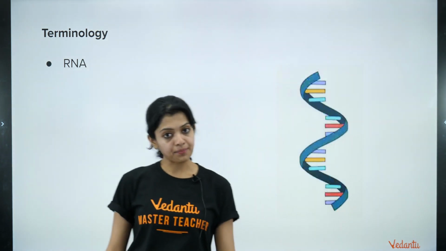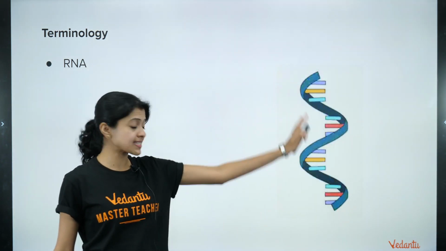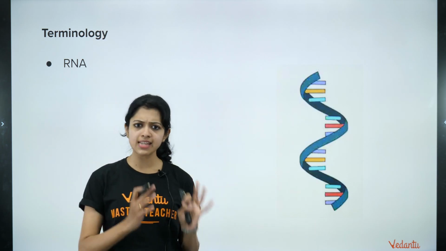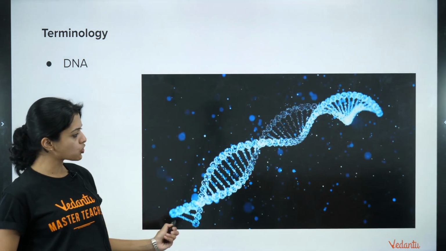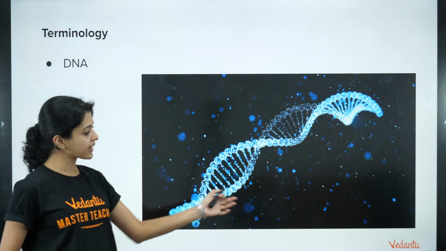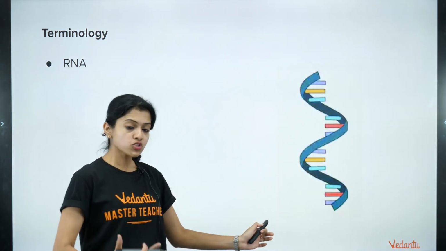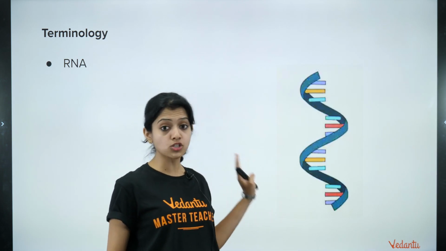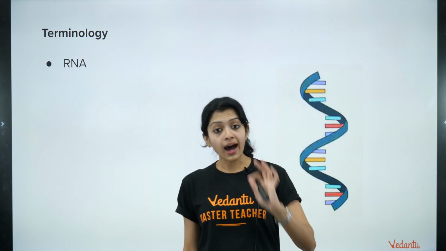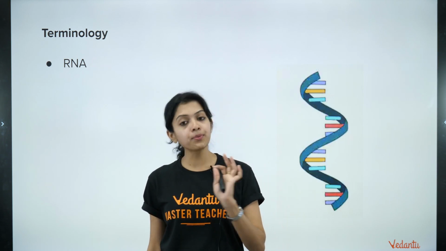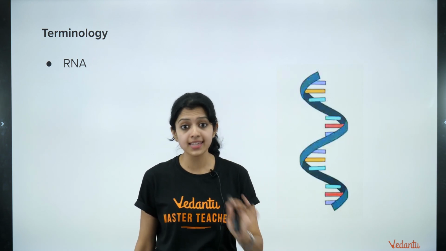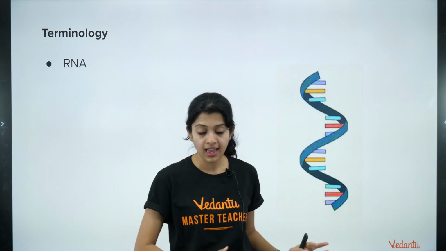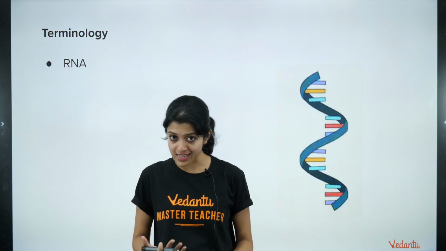Next is RNA. Right? RNA usually is single-stranded. Unlike DNA, DNA is double-stranded, which is why the image looks a little different. RNA looks like one half of this, right? Most of the time, DNA is double-stranded and RNA is single-stranded. Let's not get into those details now. RNA is basically ribonucleic acid, while DNA is deoxyribonucleic acid. But RNA is also a form of genetic material.